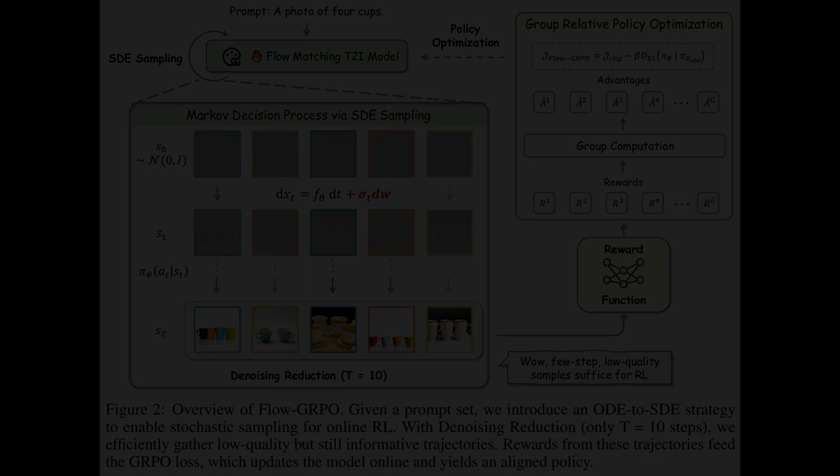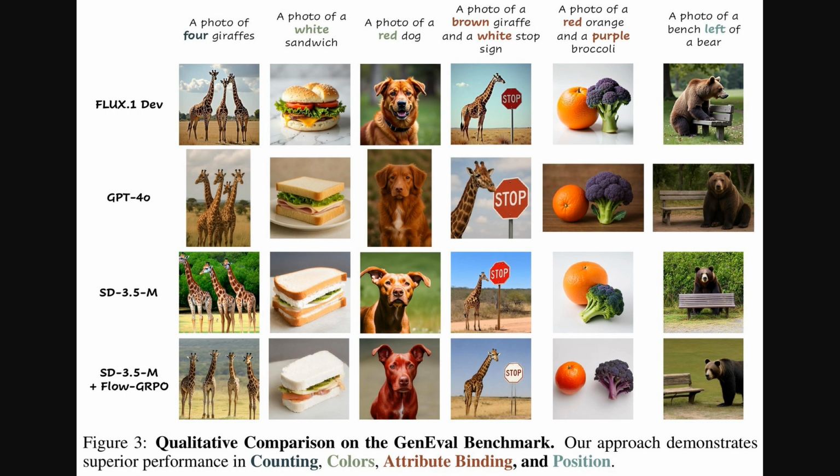Building on that, this figure visually demonstrates these gains. It is a qualitative comparison on the GenEval benchmark, showing side-by-side results for various prompts. We can see different models attempting tasks like counting objects, getting colors right, and crucial for complex scenes: attribute binding.